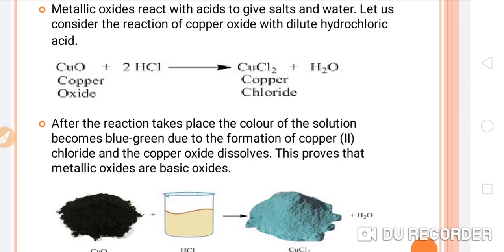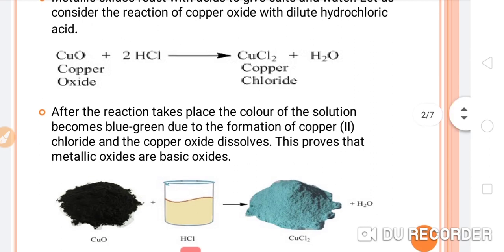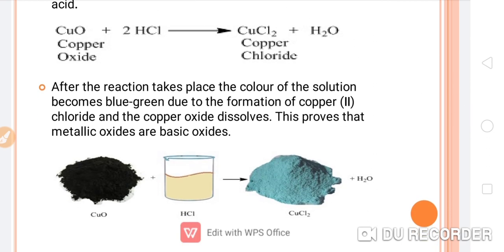This proves that metallic oxides are basic oxides. Why? Because this copper oxide, when reacting with HCl, converts into its respective salt, that is copper chloride. So this is the example for the reaction of a metallic oxide with acid and what the product will be.